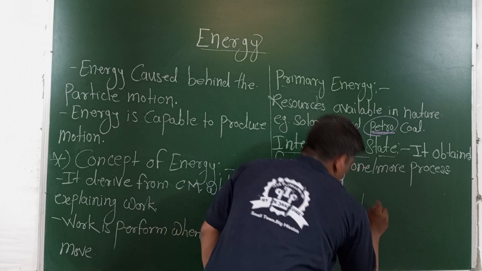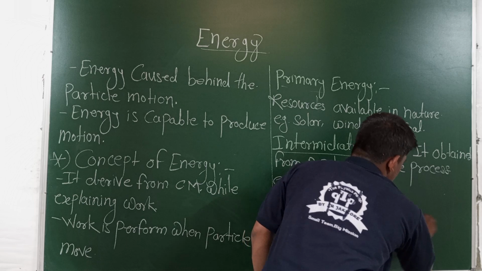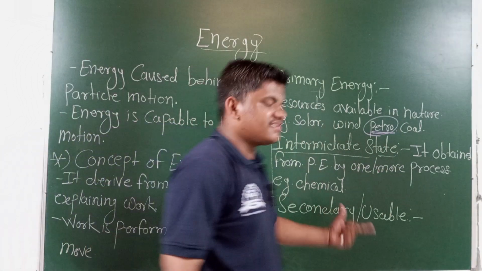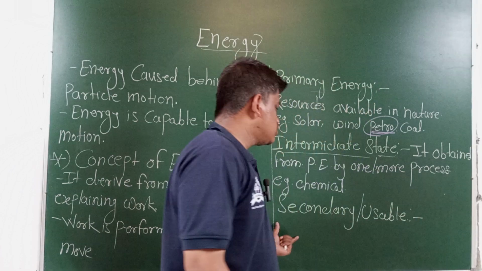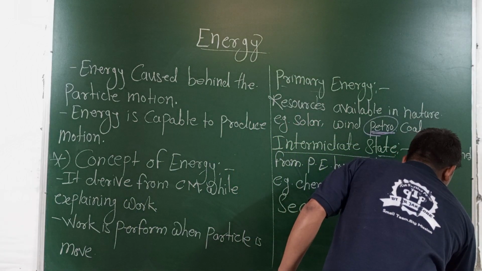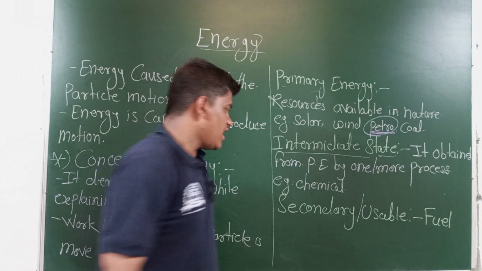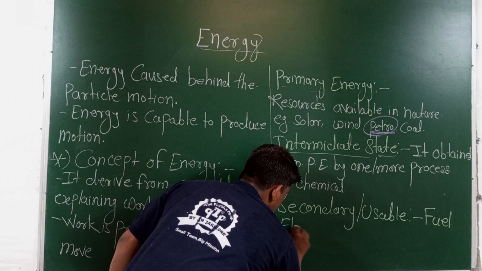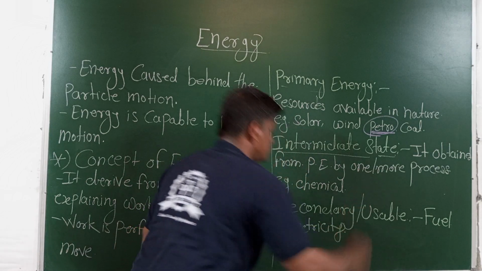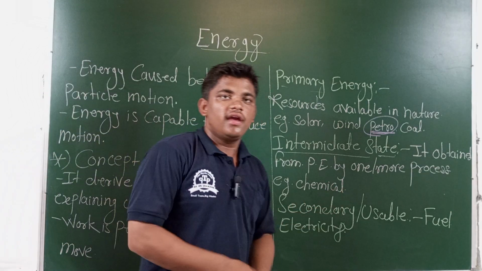Secondary or usable energy. This is the last stage of energy, also called usable energy. Examples are fuels, petrol or diesel, and also electricity. Electricity, we can directly use the electrical energy as energy. These are the secondary forms of energy.